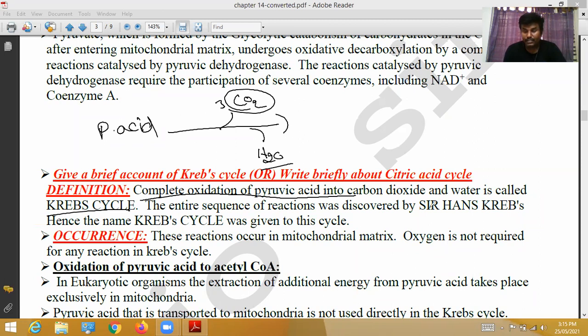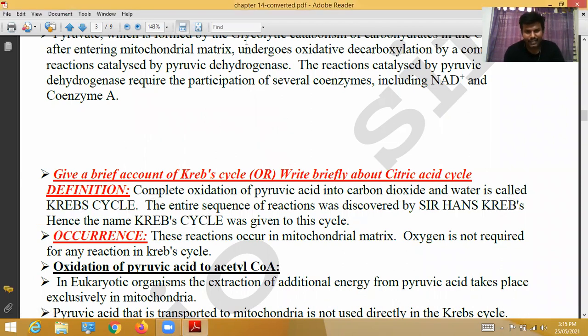The entire sequence of reactions was discovered by Sir Hans Krebs. Hence, the name Krebs cycle was given to this cycle. Whatever the cyclic changes may be, all these events were discovered by Sir Hans Krebs. That's why it is called the Krebs cycle. That's all.